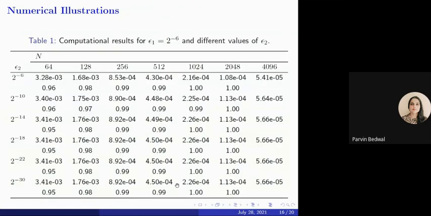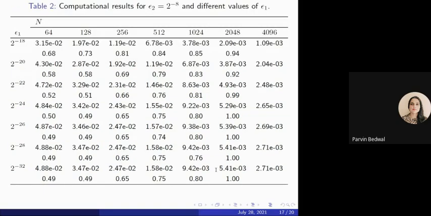And these are the numerical illustrations. These are the computational results when epsilon_1 is 2^(-6), and we have taken different values of epsilon_2. We are taking the value of epsilon_2 as small as possible and increasing the value of N, and here we can see that as the value of N increases, the error decreases, and the order of convergence is also converging to 1, which is our theoretical result.